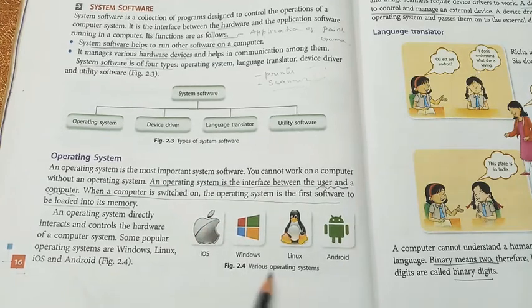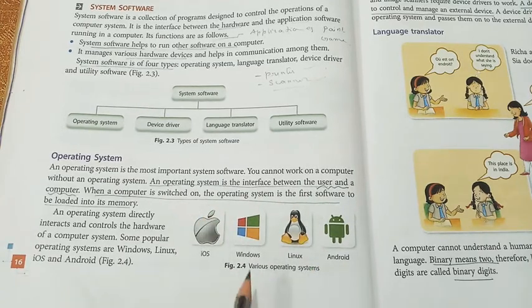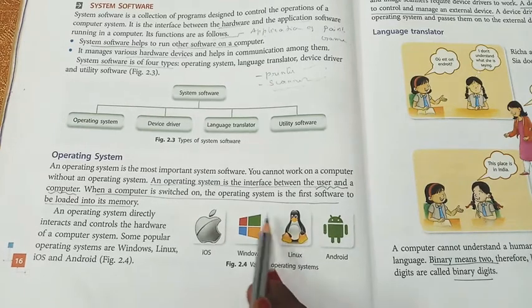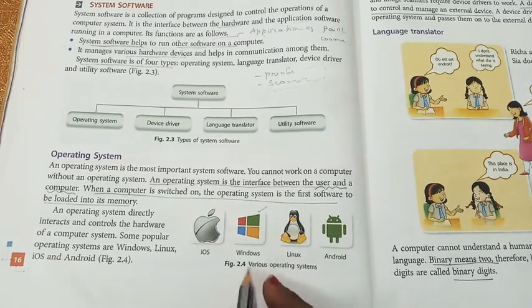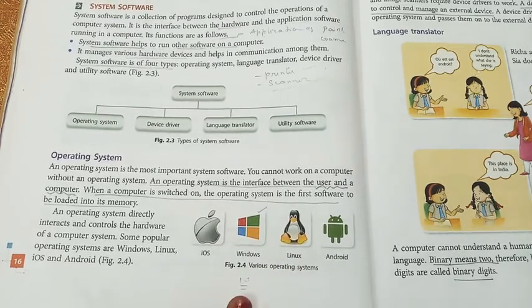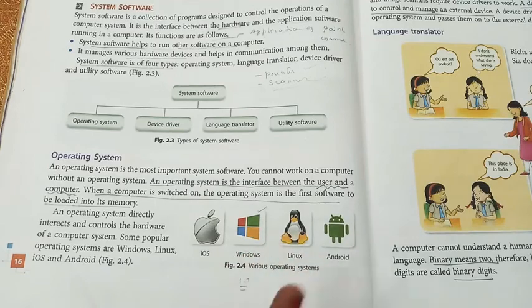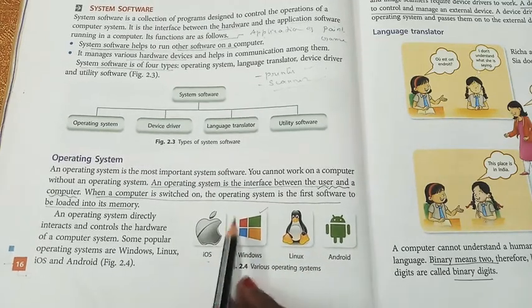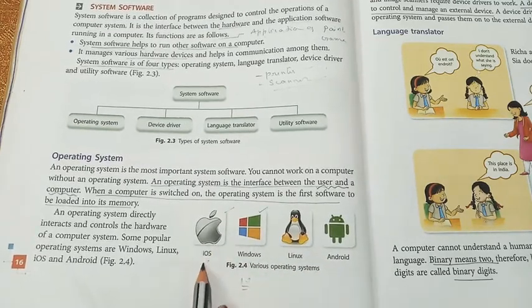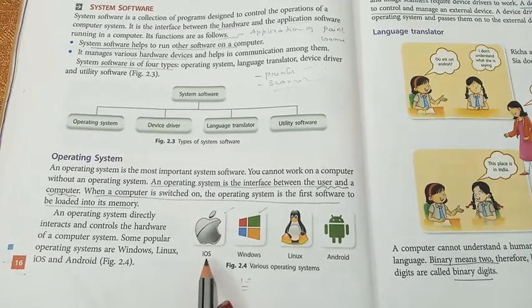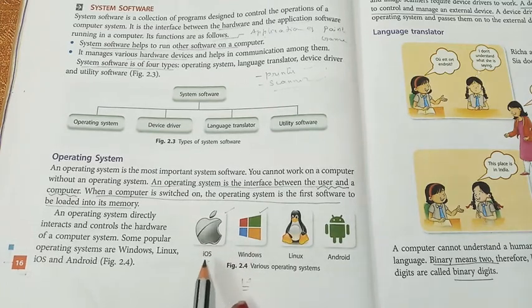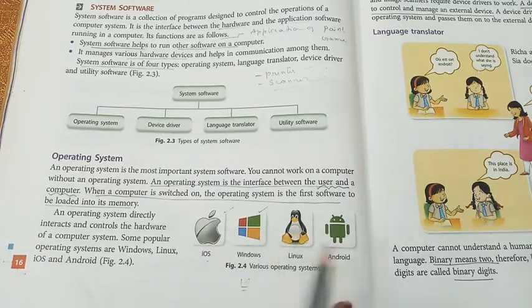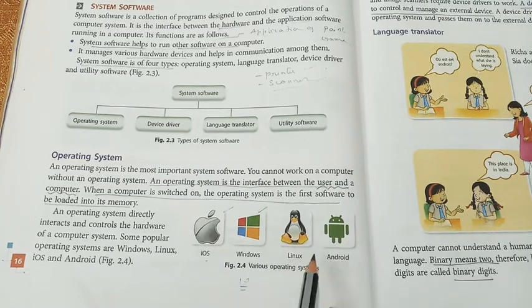Here you can see different pictures given. Mostly in computers, we adopt only a Windows based operating system. Recently, Windows 10 is popularly used by most of the users. Then iOS. This iOS is mainly designed for the Apple company. Only Apple company devices are able to use this iOS operating system. And also we have different mobile operating systems. We can have a Linux based operating system as well as Android.